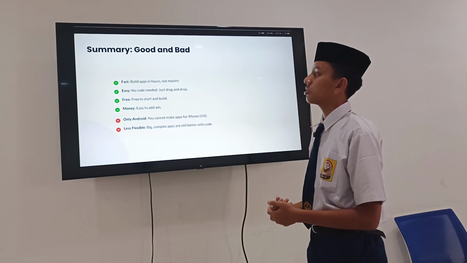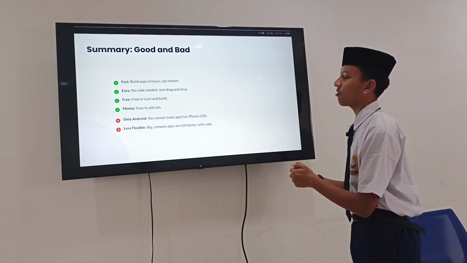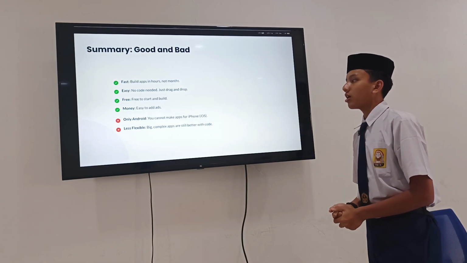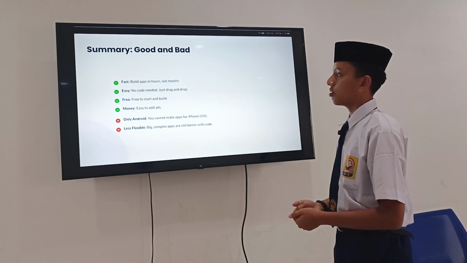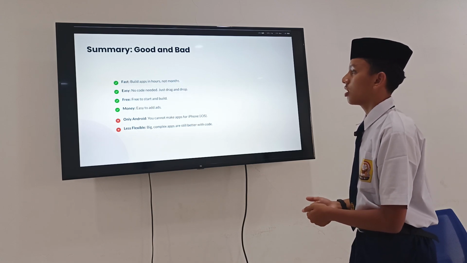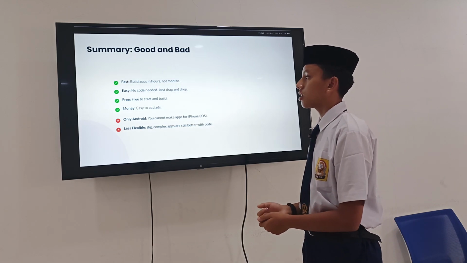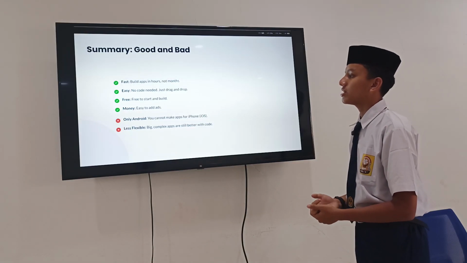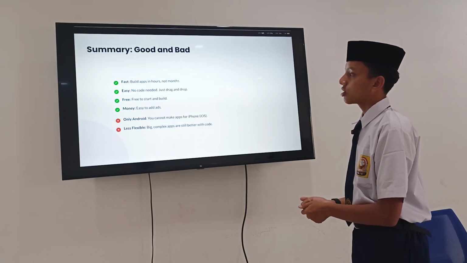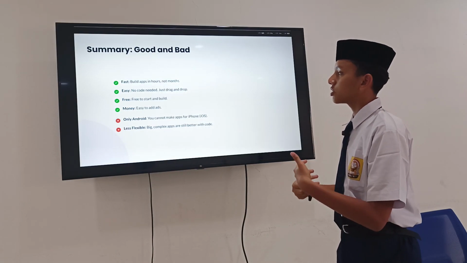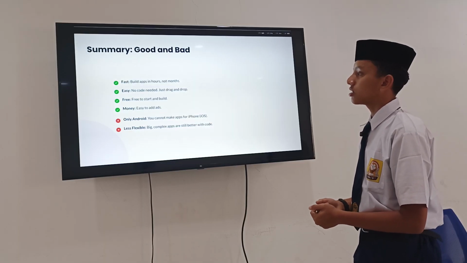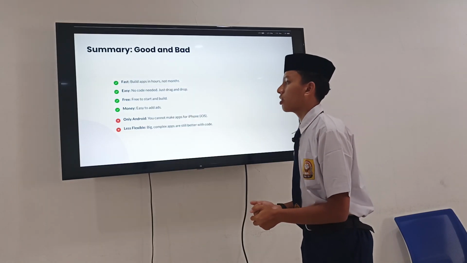Codular is easy to use, no code needed, just drag and drop for design, and connect block by block for coding. And Codular is free, mostly free. It is free to start and build, so you can start building an application right now, and it doesn't take any dollar from your pocket.